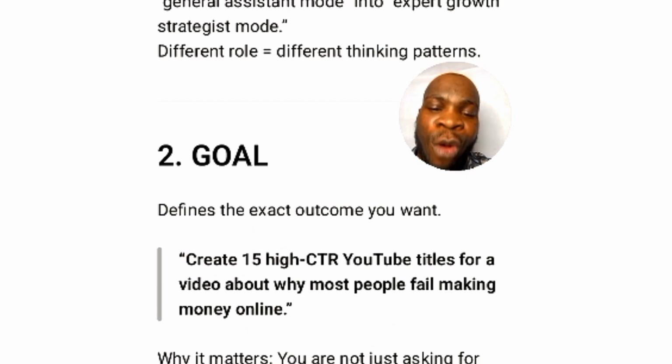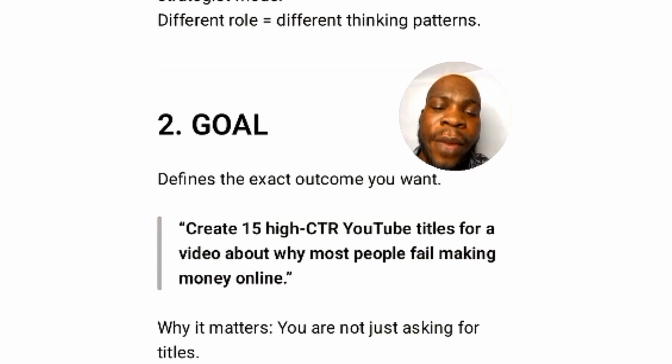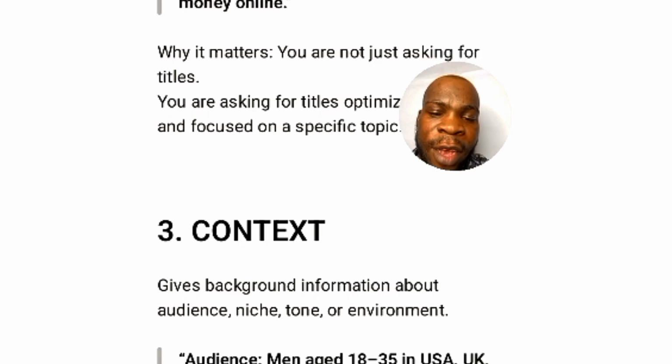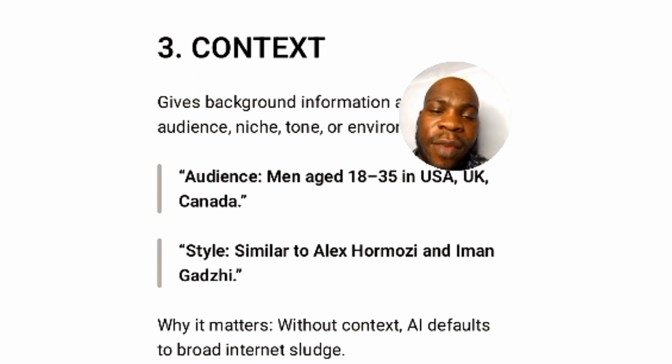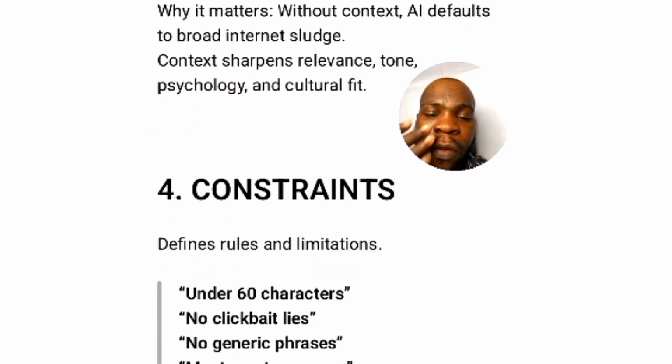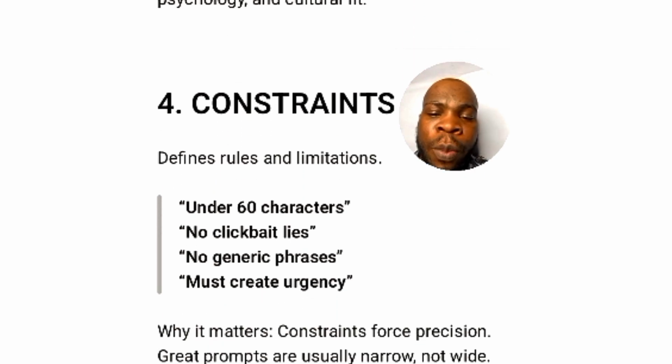Then it said your goal is to create high CTR YouTube titles for a video about why most people fail making money online. And the context: the audience is men aged 18 to 35 in the US, UK, and Canada, similar to Alex Hormozi and Iman Gadzhi. So you can see the style. The constraints: under 60 characters, no cliches, no generic phrases, must create urgency.